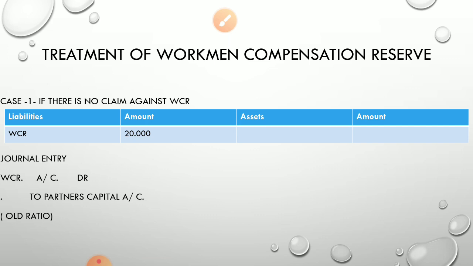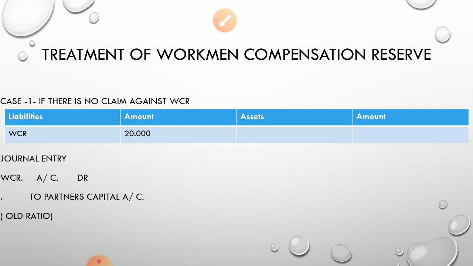Okay, so like that only in business also, whenever there is a surplus profit in any year, instead of spending that also, we can have different types of reserve. Understood? So this type of reserve is called what? Workmen compensation reserve.